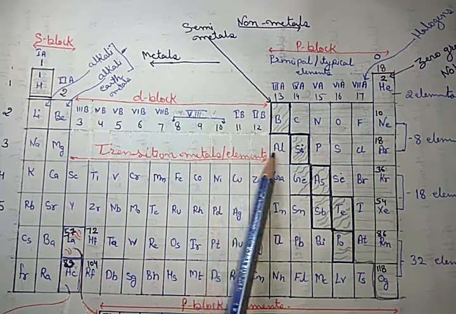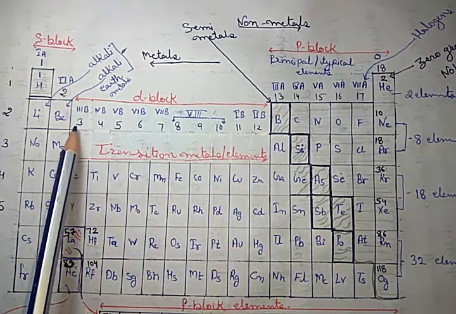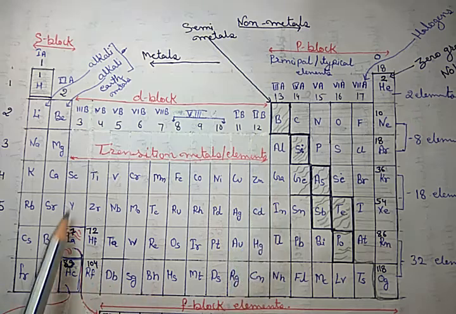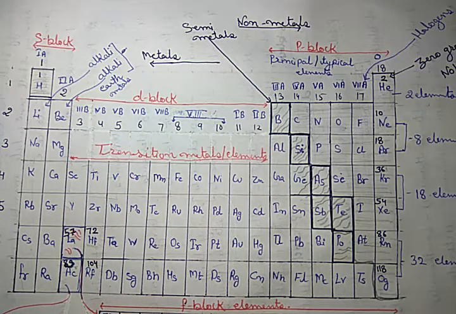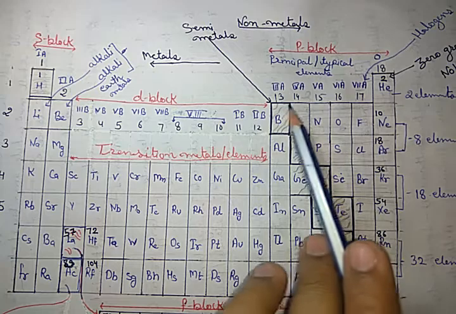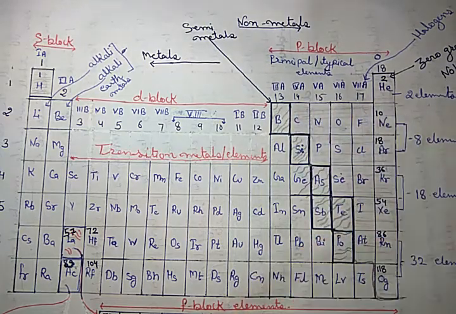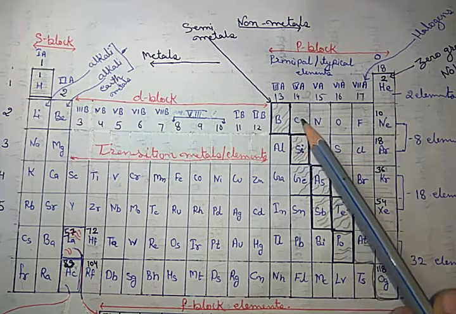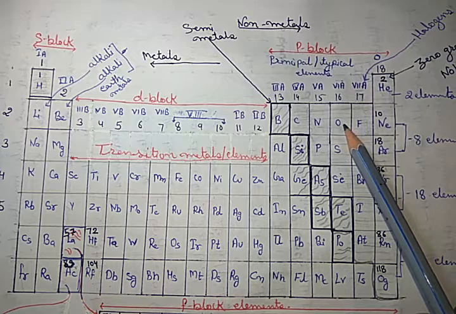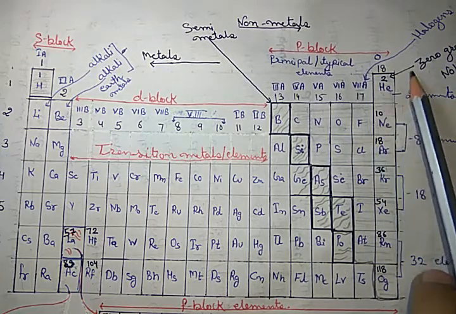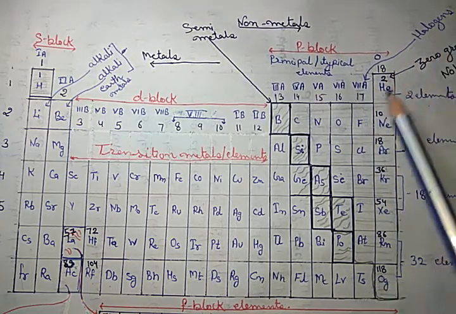The d block elements, that is 3 to 12, these are called transition metals. Got it? The p block elements, that means 13 to 18, these are called principal or typical elements. These are called boron family, carbon family, nitrogen family, oxygen or chalcogen. 17, that is important for us, is called halogens.